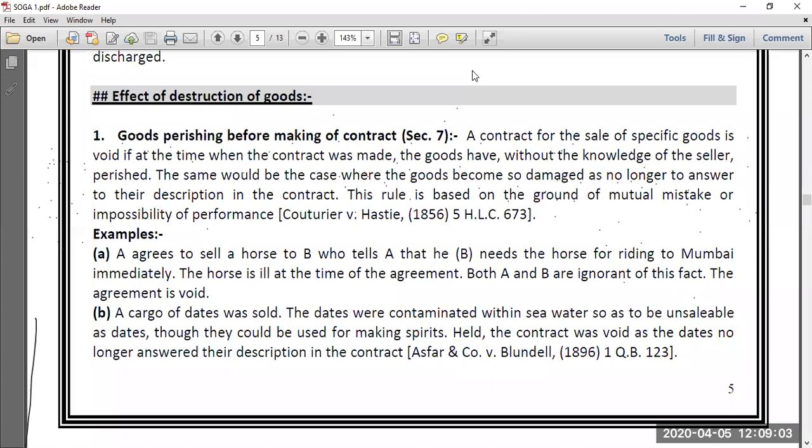Rather, to a great extent here, as mentioned by the court in Couturier versus Hastie, the seller specifically is unaware about the fact that on the previous night the goods have perished. Are the goods specific? Yes, the goods are specific because there are only 500 bales in the godown and Jusufbhai is willing to purchase the whole.